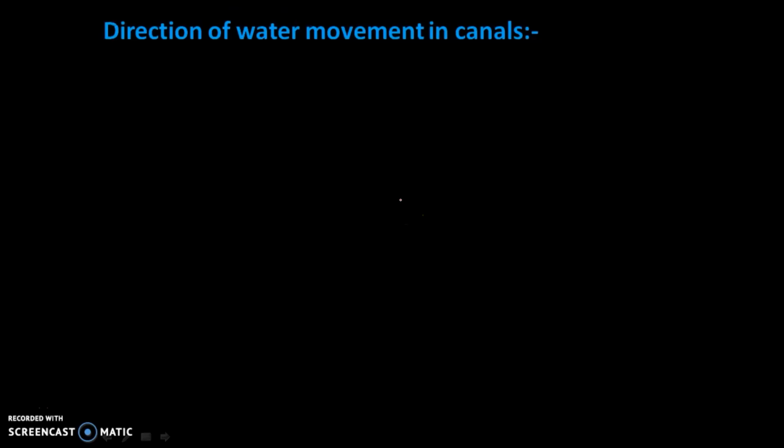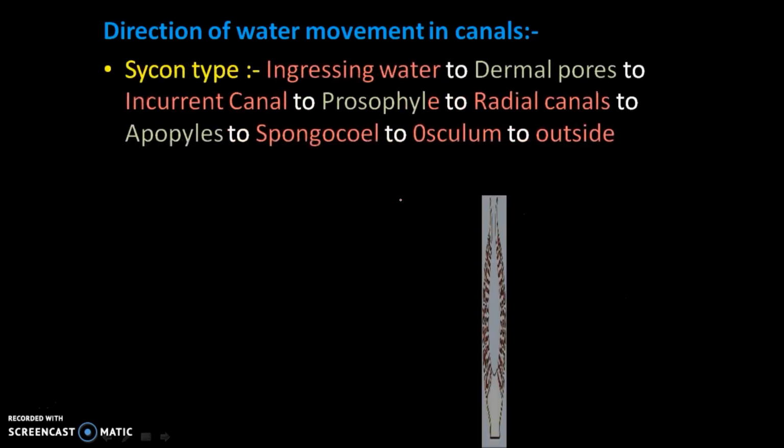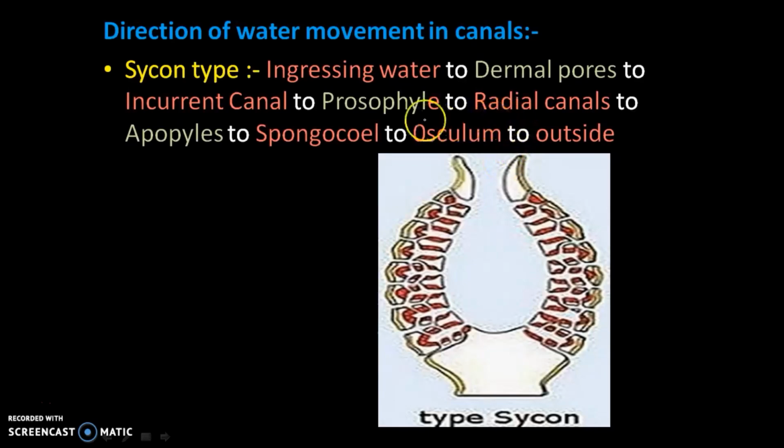Very simple. And next we move to the second canal system, the direction of movement, that is called the cyclone type, which is a little complex type. What happens here? In the cyclone type, the ingressing water moves and enters into the first canal, that is called the dermal canal.